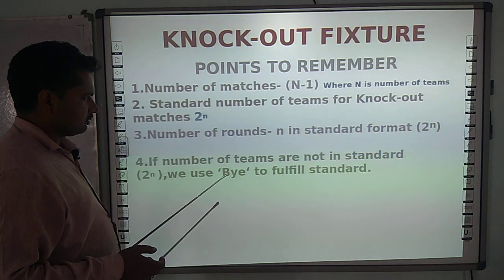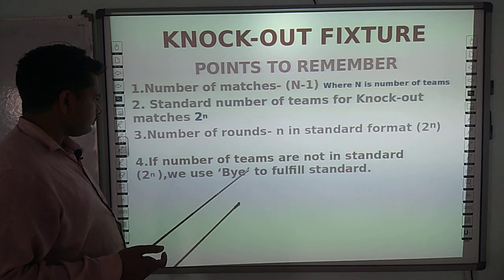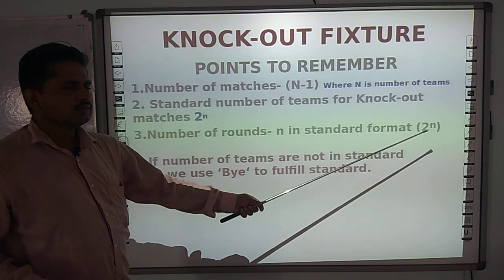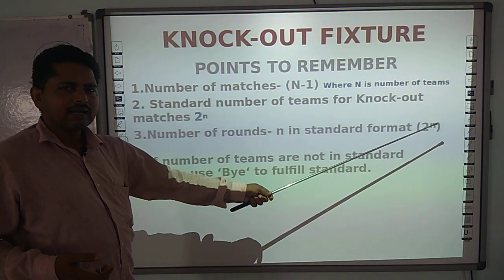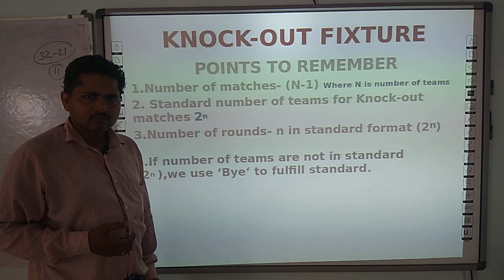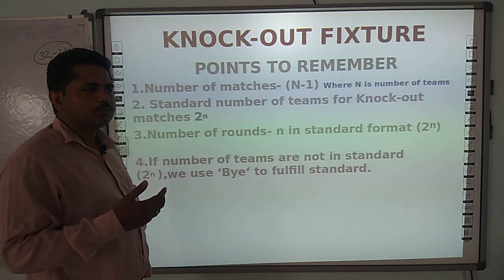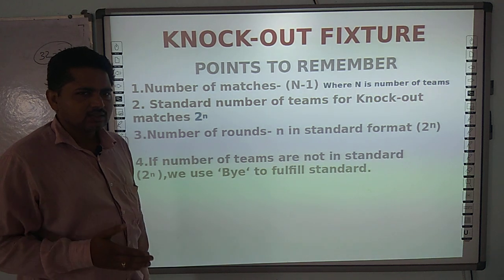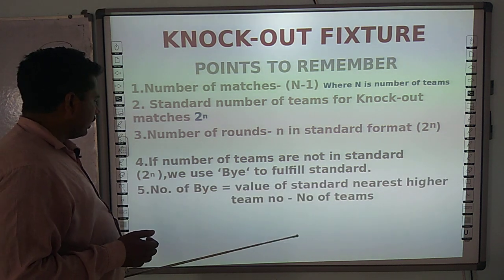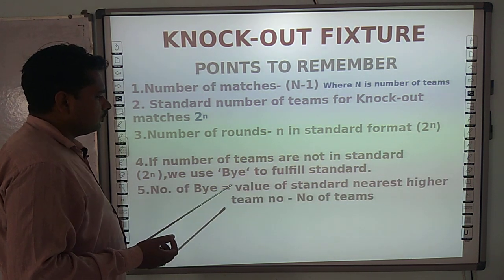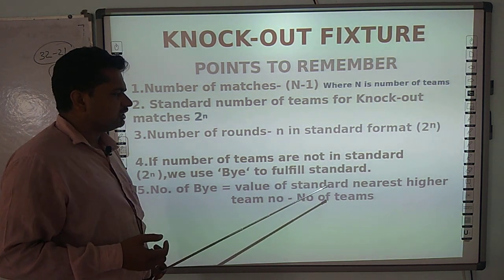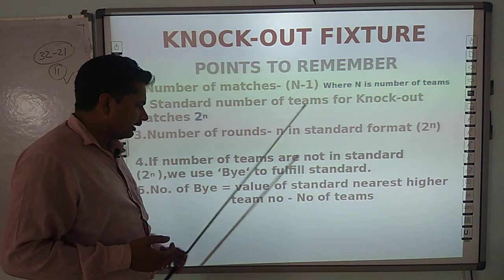Next, if the number of teams is not in standard form, that is, in the form of 2 to the power n, then we use imaginary teams, and the teams that have to play with these imaginary teams get a short privilege that is known as a bye. For tracing out byes, we subtract the number of teams from the value of the standard nearest higher team number.